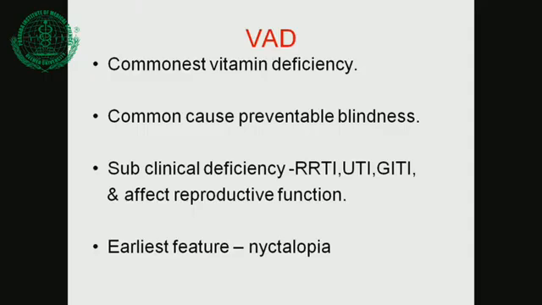months. If there is a subclinical vitamin deficiency, you will get recurrent respiratory tract infection, urinary tract infection, GI tract infection and affected reproductive function. So when the epithelium is affected, there is a chance of infection and a problem in these organs. What is the earliest feature of vitamin A deficiency? Nyctalopia, also called night blindness. You may get an MCQ asking which is the earliest feature of vitamin A deficiency. There will be 4 options and you have to write nyctalopia or night blindness.